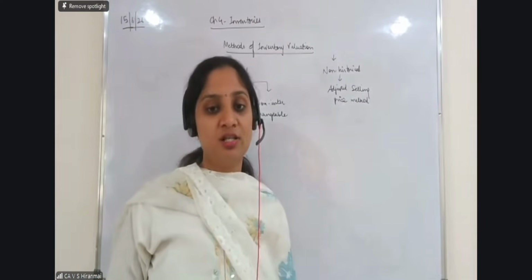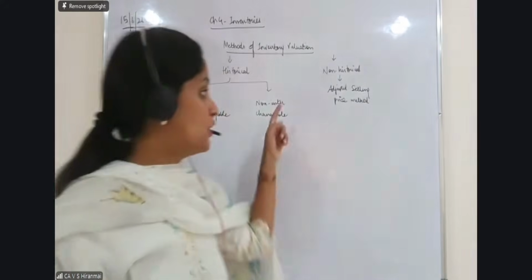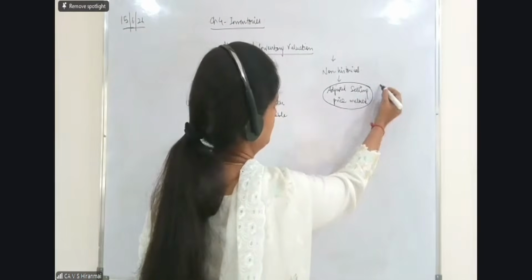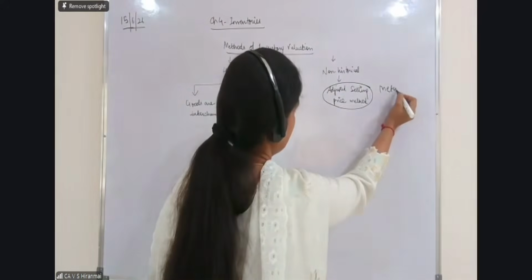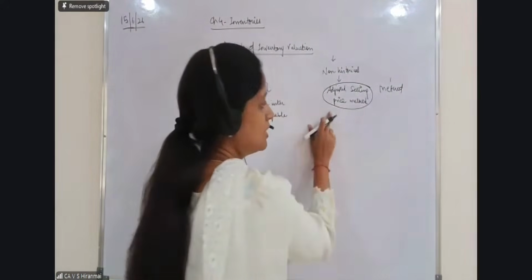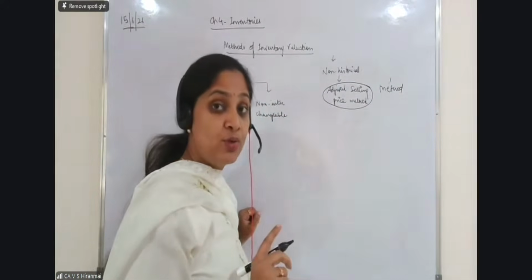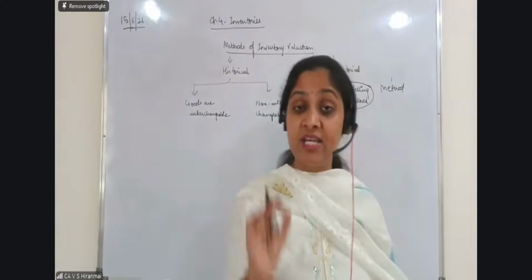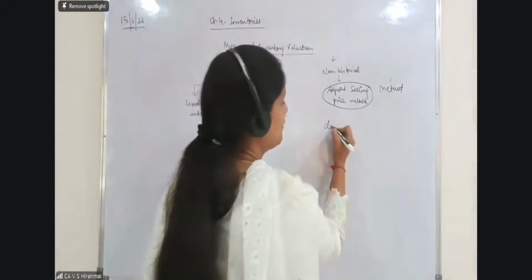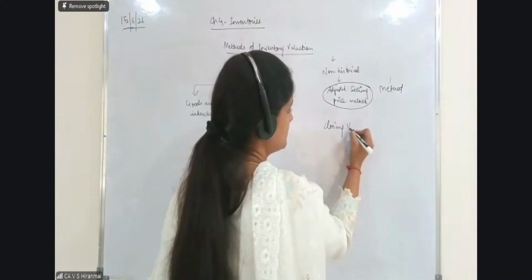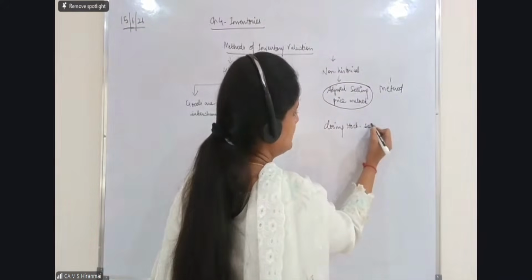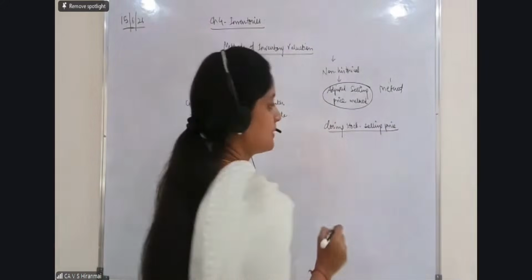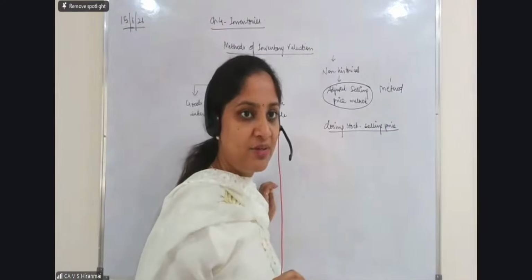So what is the non-historical method? The point is, non-historical method is adjusted selling price method. Only one method. Okay. There is only one method in this. So how do we start doing this? I told you, in this kind of questions, what will always be given to you in the question? Closing stock at the selling price will be given to you.